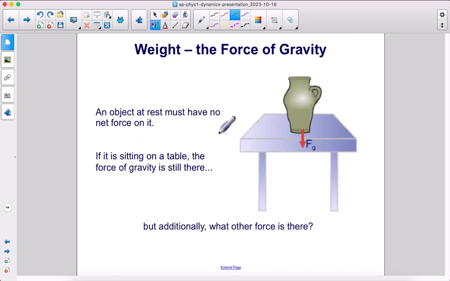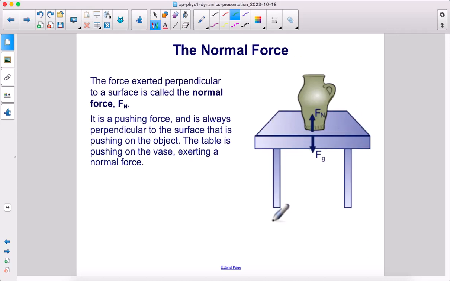An object at rest must have no net force acting on it because it's not accelerating anywhere. So if the object is sitting on a table, the force of gravity is still there. The Earth is pulling down on the object. It doesn't care that there's a table in the way. But additionally, what other force is there? The force exerted perpendicular to a surface is called the normal force, F sub N with a capital N. It is a pushing force and is always perpendicular to the surface that is pushing on the object. The table is pushing on the vase, exerting a normal force.